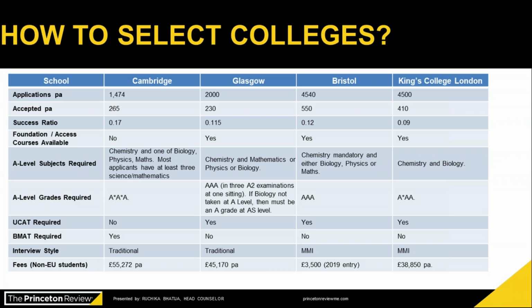You can also look at the interview, which is additional information, though not a criterion for shortlisting the university, because whatever interview the universities conduct, you should go ahead with that. There is information on the websites about their interview style. You will also find information on what kind of questions they ask every year to different students. So check the interview style: for Cambridge it is a traditional interview, though at KCL it is MMI interviews. So you have to check that.